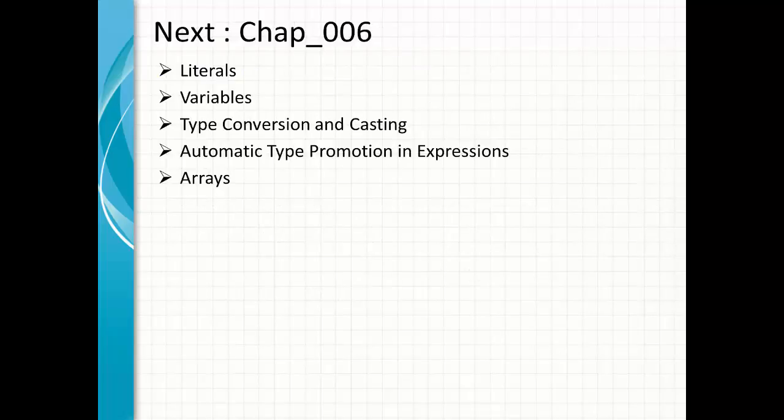Now, in the next chapter, chapter 6, we already touched a little bit on literals, but now we will go into details about them. Then we will discuss variables. Then we will see type conversion and casting. Casting you have already seen. Then we will discuss automatic type promotion in expressions, how they work. And then we will discuss arrays.